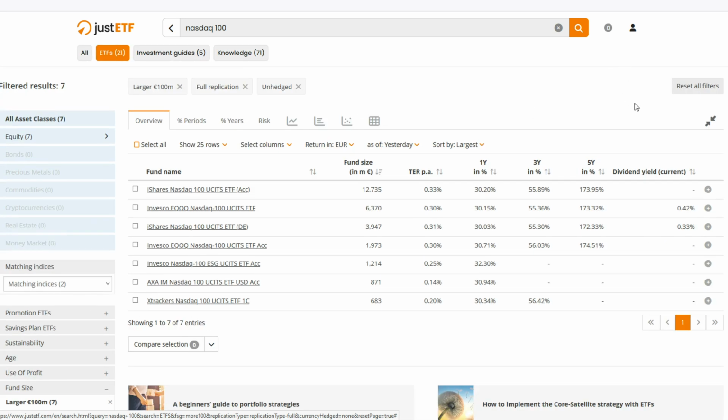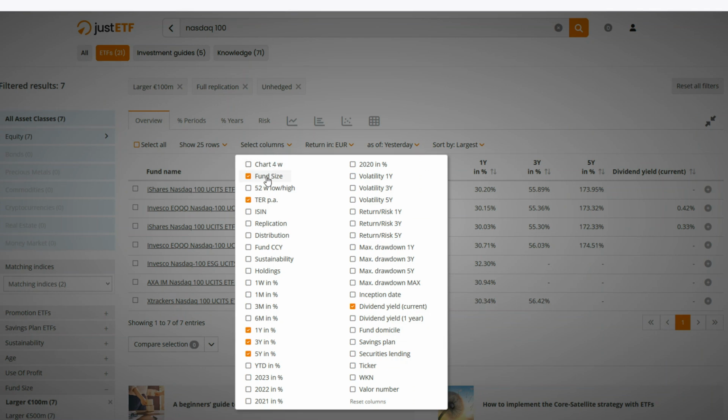Now, in order to get these columns, I have preset them. But what you do is select columns and you choose fund size. This is total expense ratio, basically the fees. And then we click here to include the 1-year, 3-year, and 5-year return and the current dividend yield.